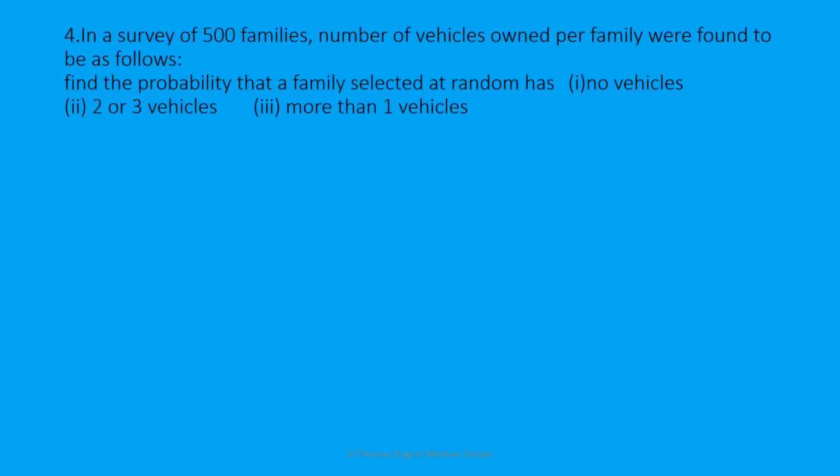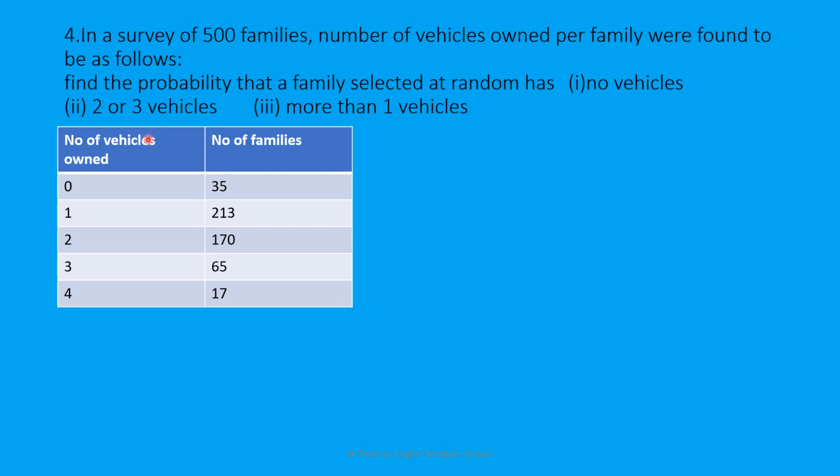Moving to question number 4. In a survey of 500 families, number of vehicles owned per family were found to be as follows. Find the probability that a family selected at random has number 1 no vehicles, number 2 2 or 3 vehicles, number 3 more than one vehicle.